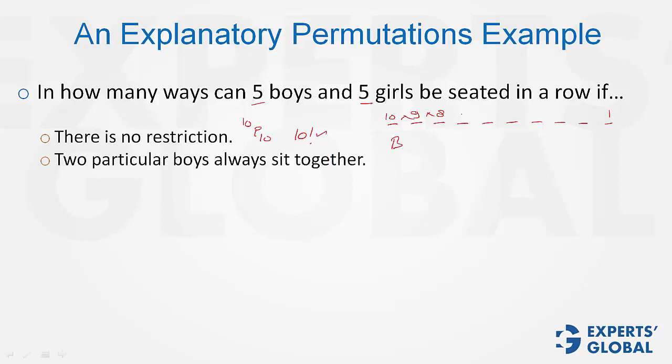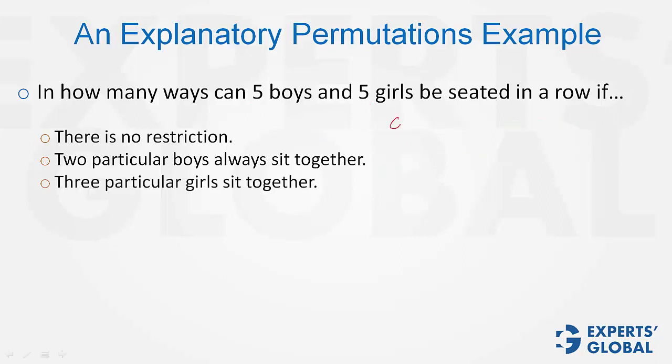Second case, 2 particular boys always sit together, so they become one entity, and then there are 8 other entities. So in all we have 8 single entities and one pair, and therefore 9 entities. They can be arranged in 9 factorial ways, and then even these 2 boys can be arranged in 2 factorial ways. The answer is 9 factorial into 2 factorial.